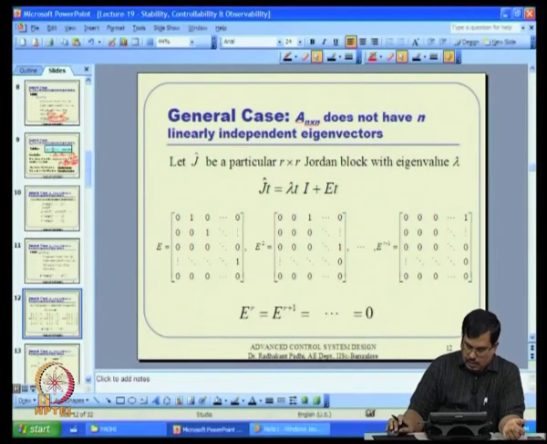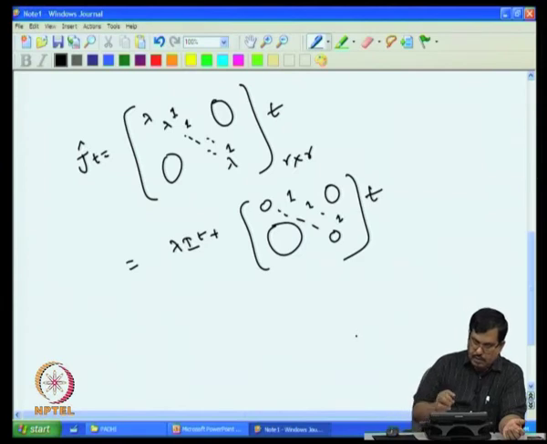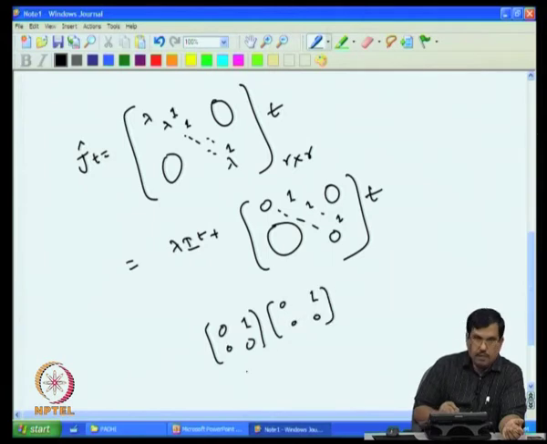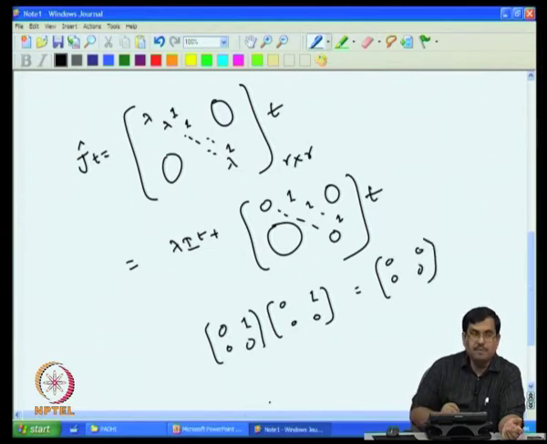Let us see that in a 2 by 2 case, let me just show you that. Suppose you have 0, 0, and then 1, 0 here, you just multiply with 0, 1, 0, 0 again. This will happen to be all 0: 0 times 0 plus 1 times 0 is 0, 0 times 1 plus 1 times 0 is 0, and so on.